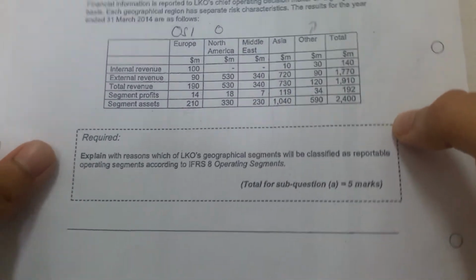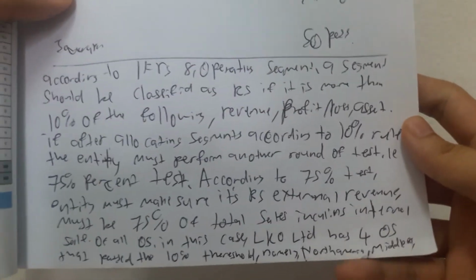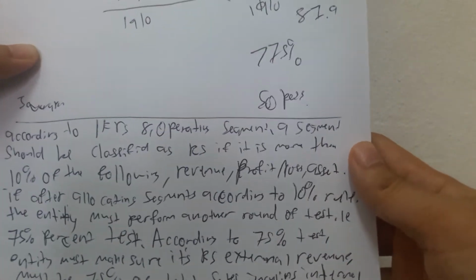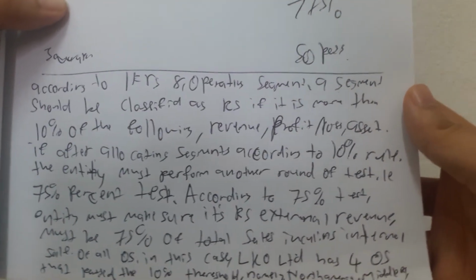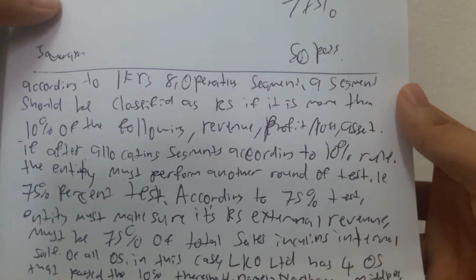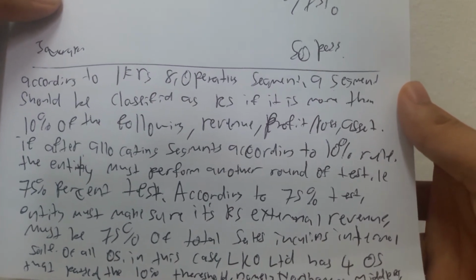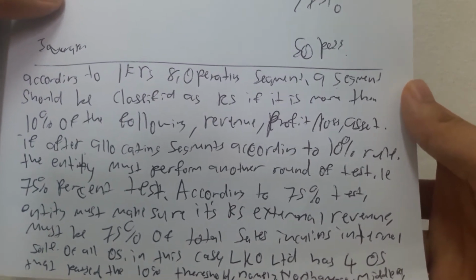The question asks us to explain with reasons. So in order to do that, we have to explain and give a paragraph. According to IFRS 8, an operating segment should be classified as a reportable operating segment if it is more than 10% of the following: revenue, profit and loss, or assets.